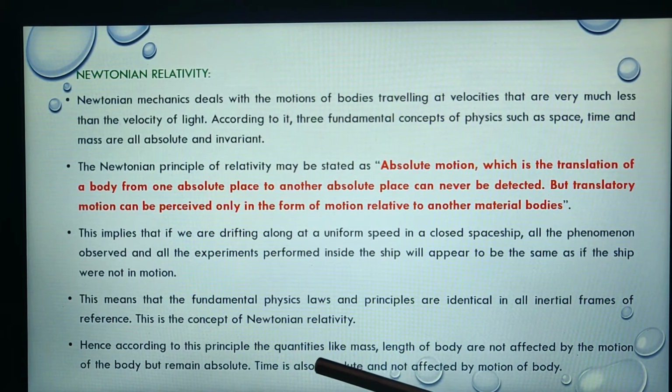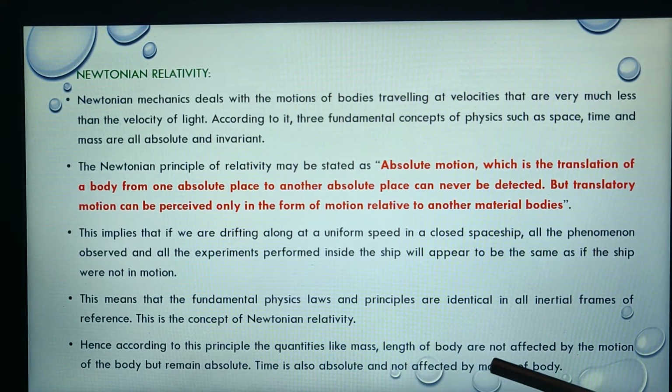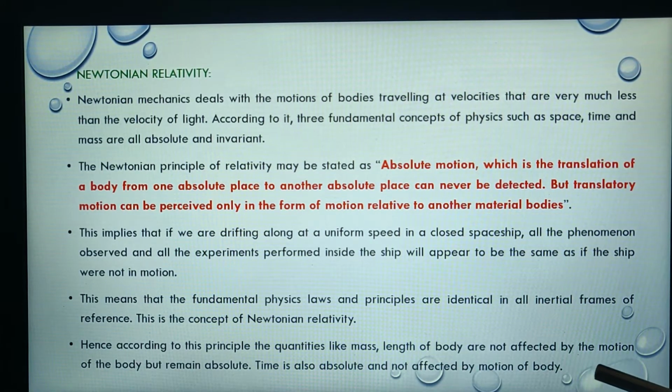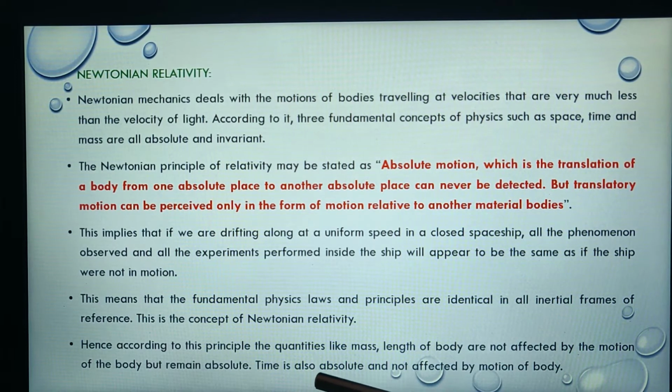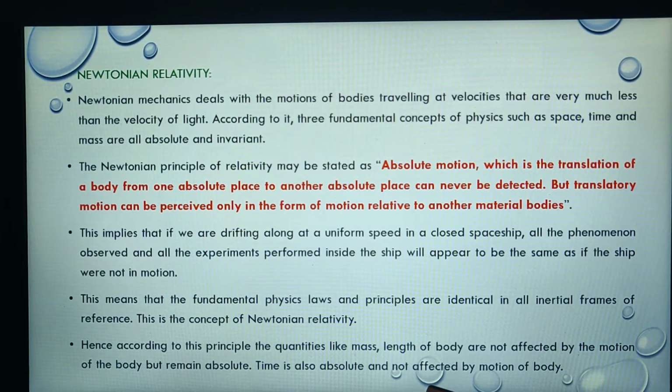Hence, according to this principle, quantities like mass and length of a body are not affected by the motion of the body but remain absolute. Time is also absolute and not affected by the motion of the body.